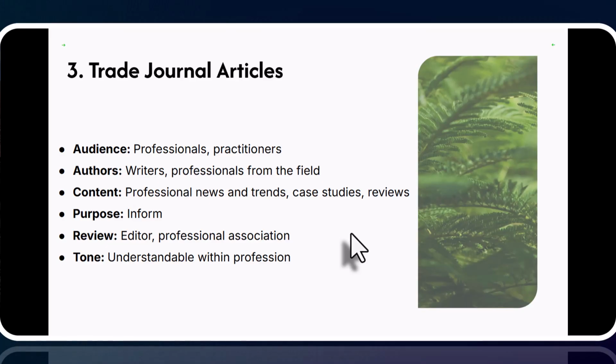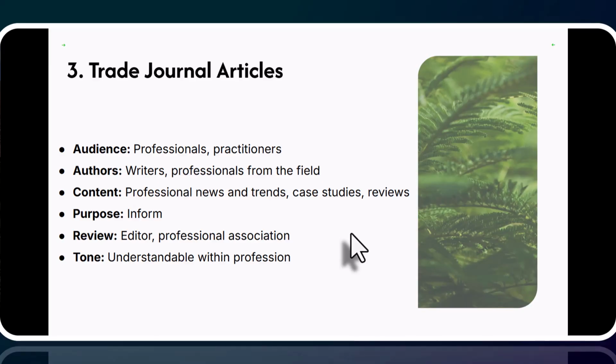Trade journal articles sit somewhat in between magazine and newspaper articles and academic peer-reviewed journal articles. They are written for a somewhat specialized audience of professionals and practitioners in the field, but they are less specialized than the peer-reviewed research articles. The authors of trade journal articles tend to be writers or professionals who are working in the field, and the content includes professional news and trends, case studies, reviews. The purpose of trade journal articles is to inform and to keep practitioners in the field up to date on their profession.